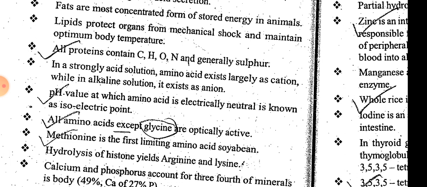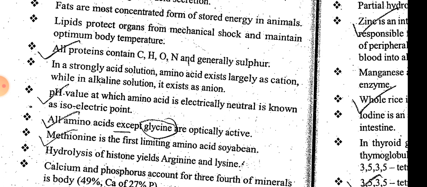If these six amino acids are in balance, then our protein is balanced in the poultry diet. The first two limiting amino acids are in histone. So the histone has the first two limiting amino acids of the poultry, arginine and lysine. The other required amino acids for poultry are arginine, lysine, methionine plus cysteine, tryptophan, tyrosine, and threonine.